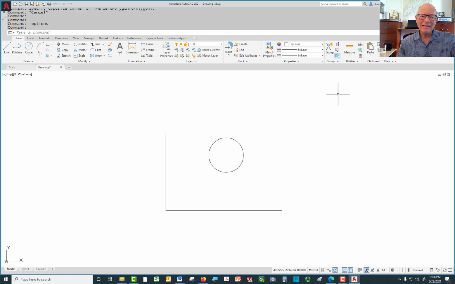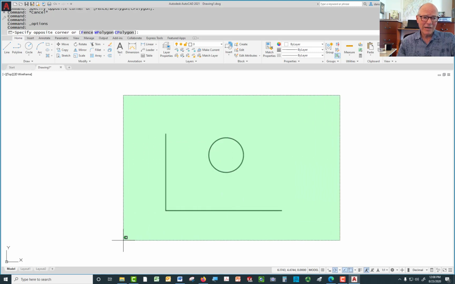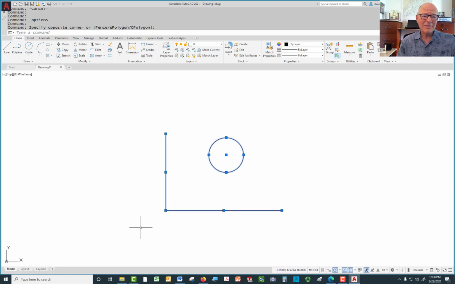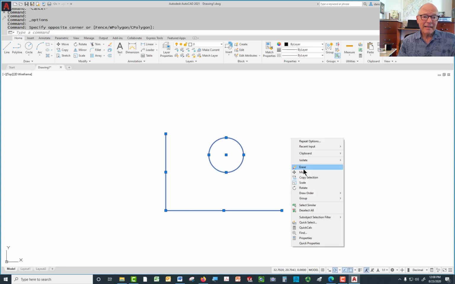And again, I'm going to pick a point on the screen, pick left button, let it go. I'm dragging right to left, which gives me what's called a crossing window. I'm going to pick another point on the screen, left button. Now I have selected all those entities. Now that I've selected those entities, I want to erase them. A couple ways I can do that. If I right click, I can pick Erase from that menu right there. And now they're all gone.